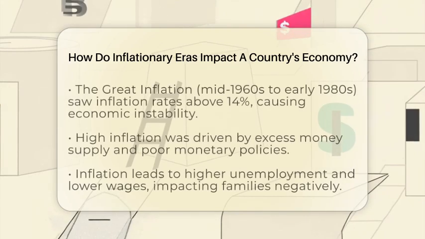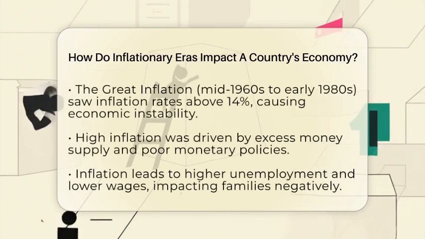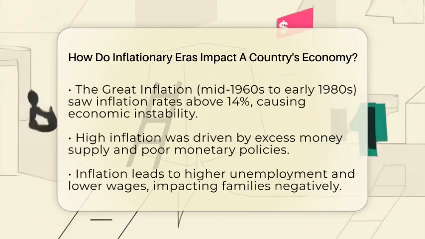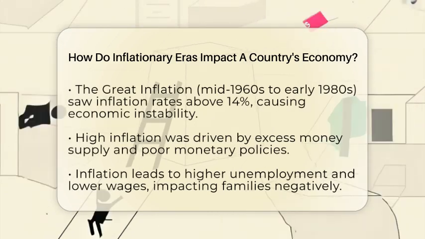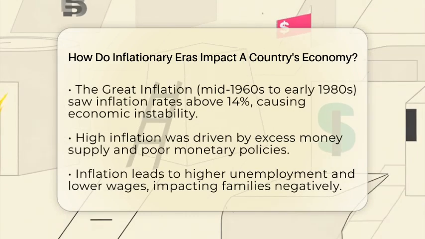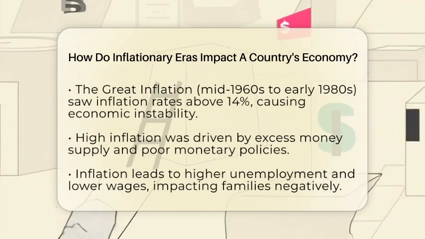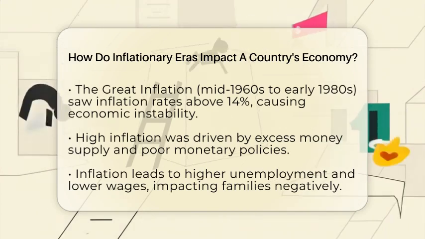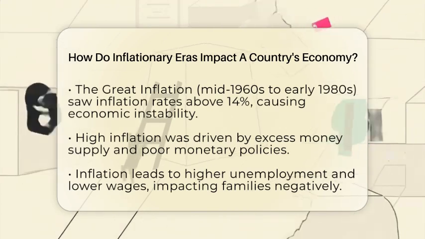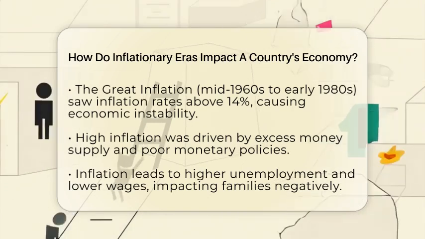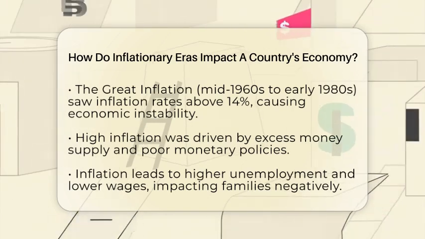Looking back at history, the period from the mid-1960s to the early 1980s saw what is called the Great Inflation. During this time, inflation soared above 14%, causing economic instability. High inflation was mainly driven by too much money in circulation and poor monetary policies. This era led to rising unemployment and lower wages, making life tougher for many families.